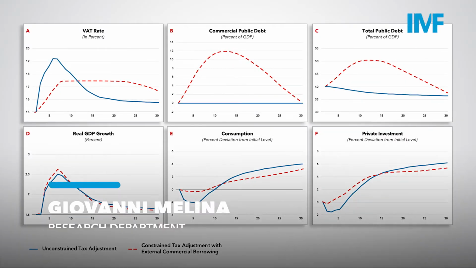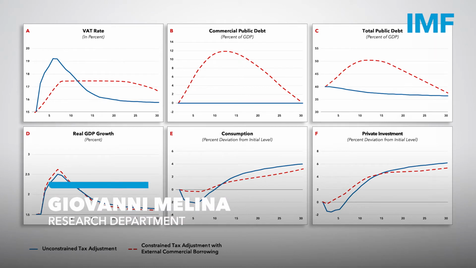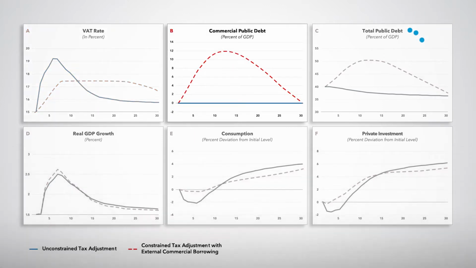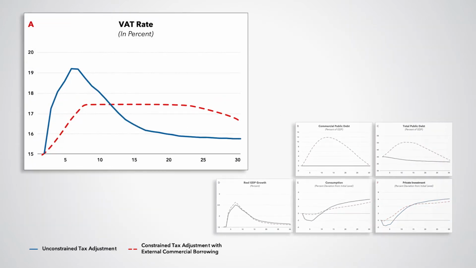The blue lines represent the previous case of unconstrained tax adjustment for the tax rate, panel A, external commercial public debt, panel B, total public debt, panel C, GDP growth, panel D, private consumption, panel E, and private investment, panel F. Now, imagine that the tax rate is constrained by a ceiling of